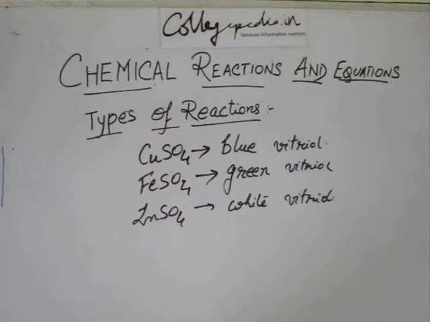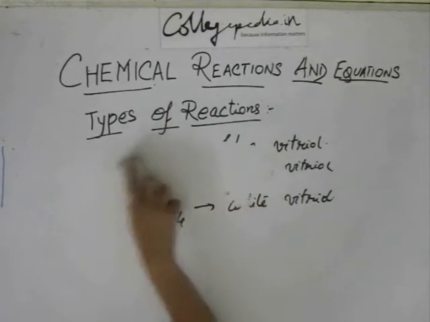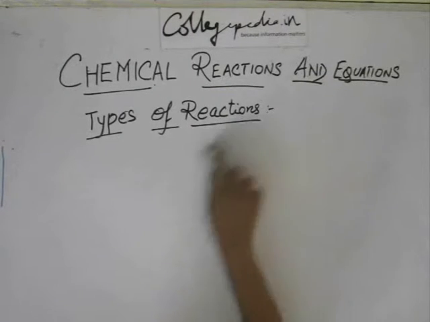Just for your information, maybe they can ask sometime to write the formula of blue vitriol, or they can ask in the question that iron reacts with blue vitriol. So you have to know what is called blue vitriol for answering that question. So this is just a few facts.